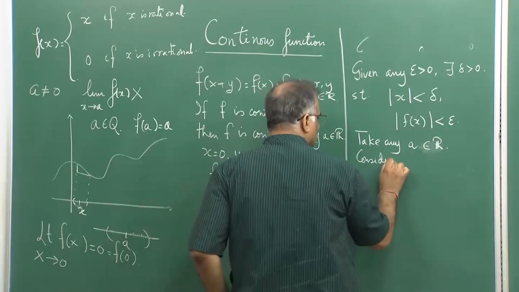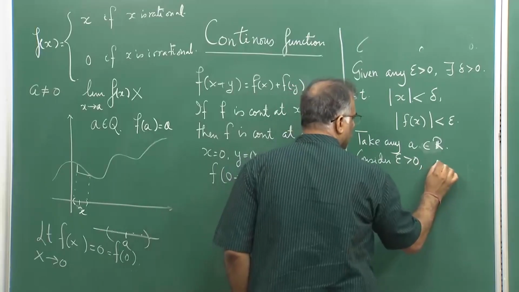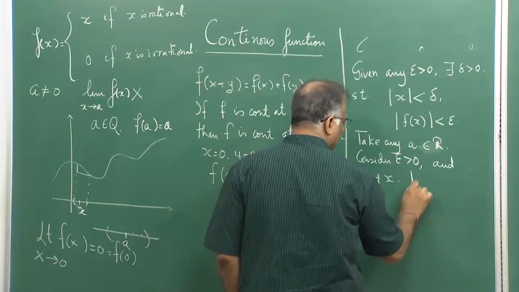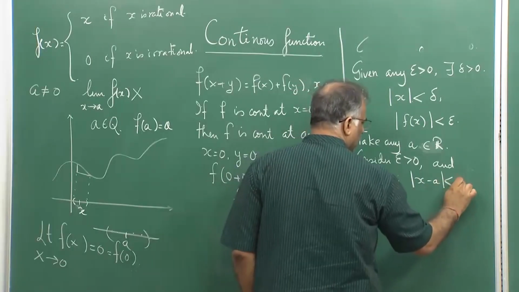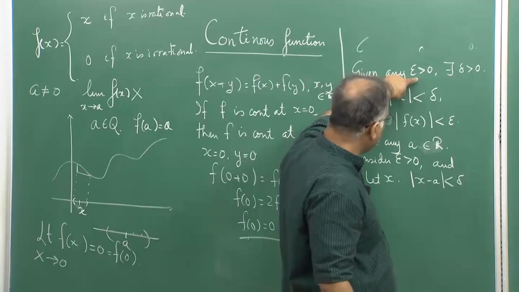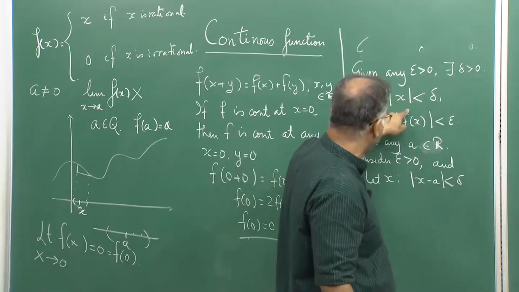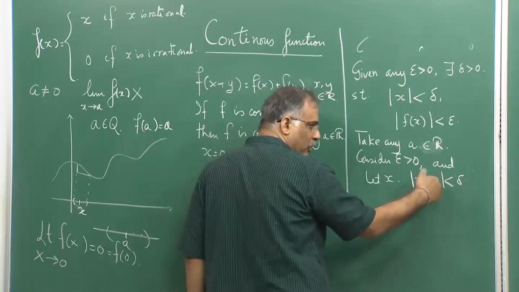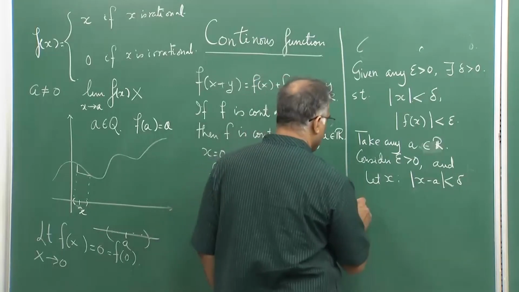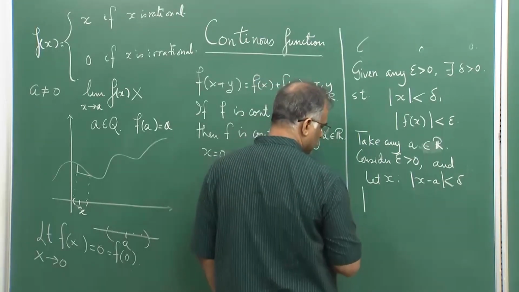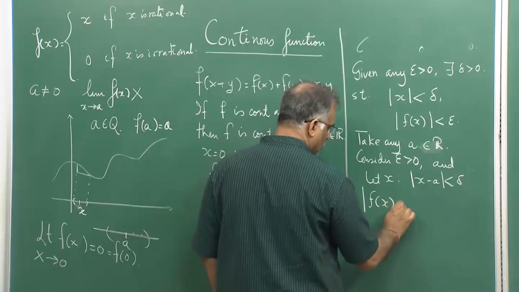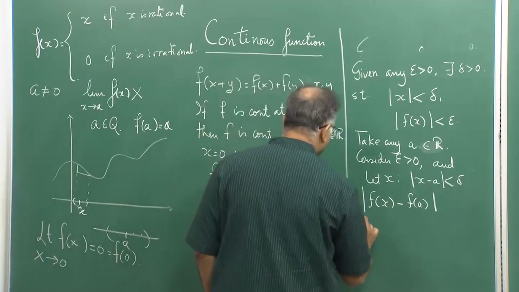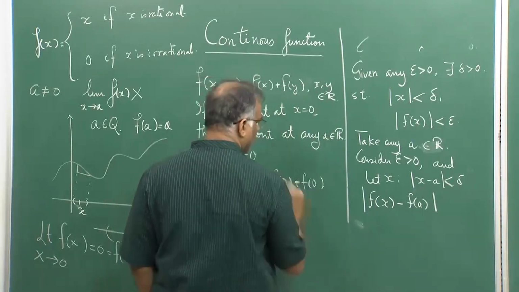Consider epsilon greater than 0 and let x be such that |x minus a| is less than delta. If you choose this epsilon it will give me this delta because of the fact that f is continuous at 0. So, I will take the same delta and look at all points in that delta neighborhood of a. Now, I want to show that |f(x) minus f(a)| will also be less than epsilon. How do I show that? Here again this fact will come to help.